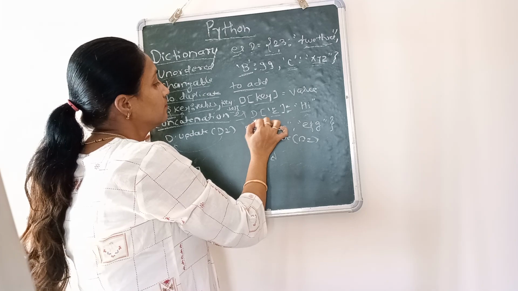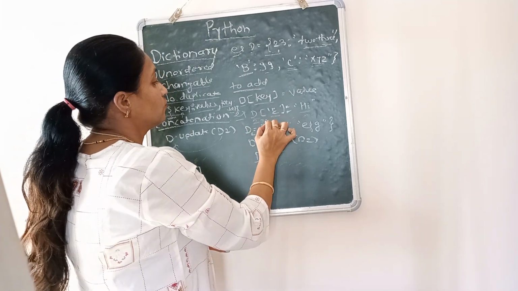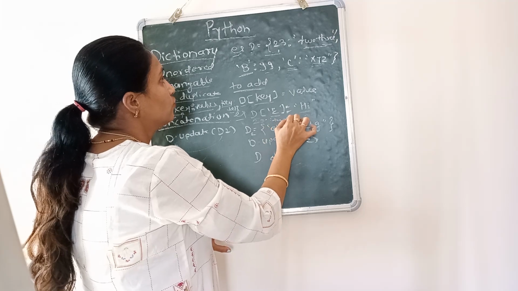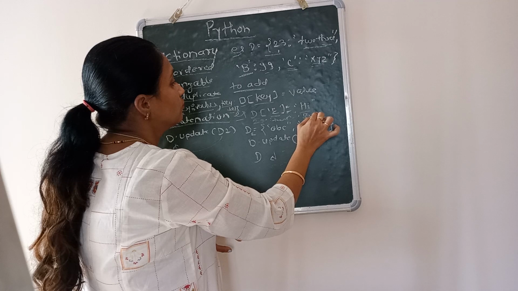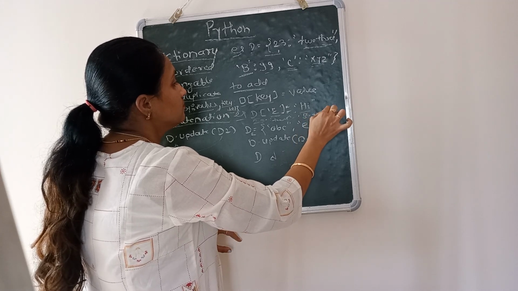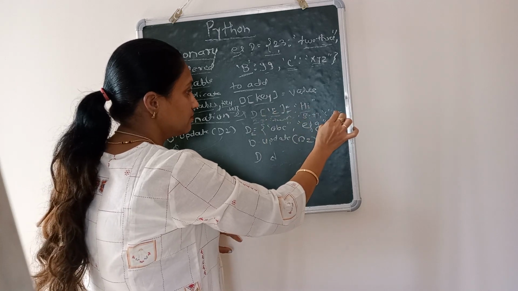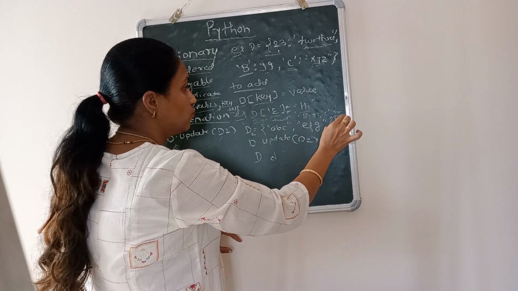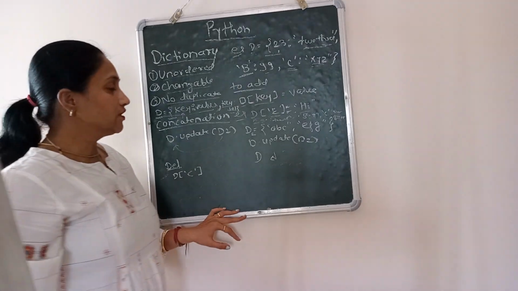It will be 23 colon 23, comma, B colon 99, C colon XYZ, then the new key E colon high. So this will be the new dictionary.